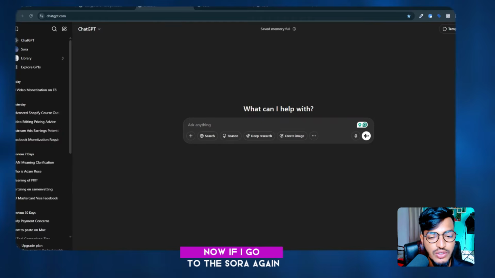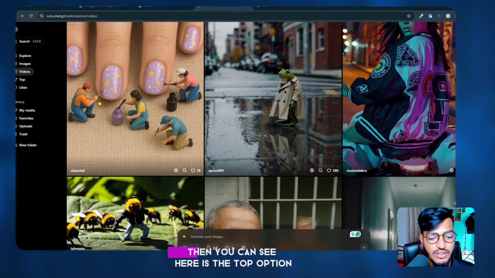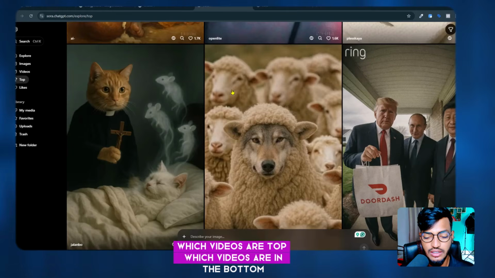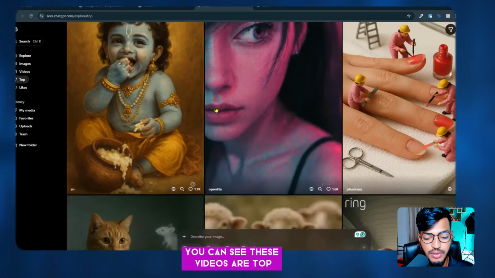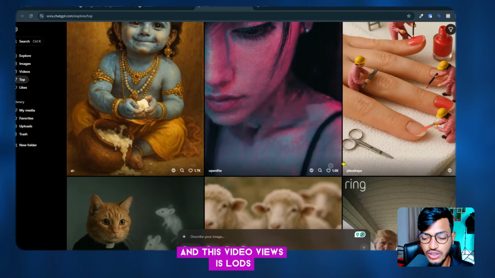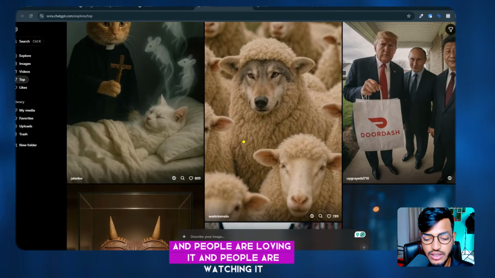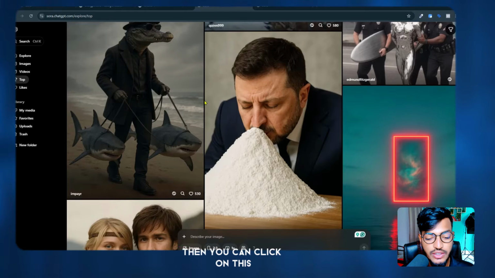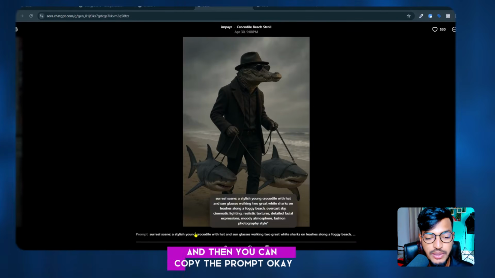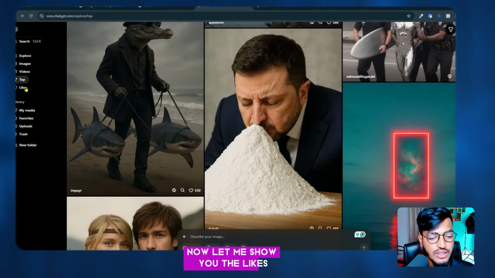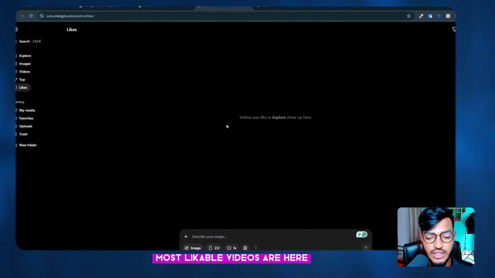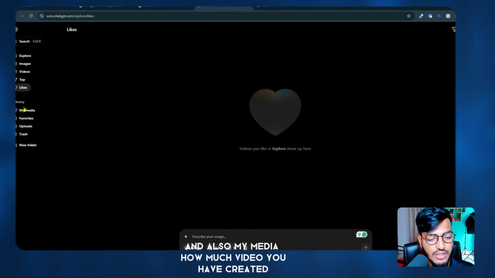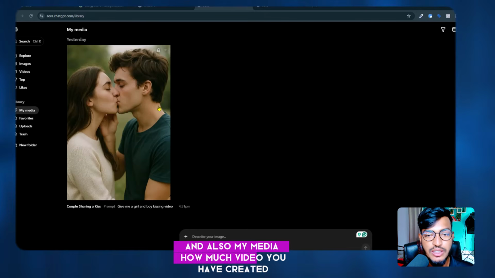Now if I go to SORA again, you can see here is the top option, which shows which videos are top and which videos are at the bottom. You can see these videos are at the top, and this video has lots of views, people are loving it and watching it, and you can watch this as well. If you want to generate this kind of video, you can click on this and then copy the prompt. Now let me show you the likes. The most liked videos are here, and you can see the video likes show up here. And also my media, how many videos you have created.